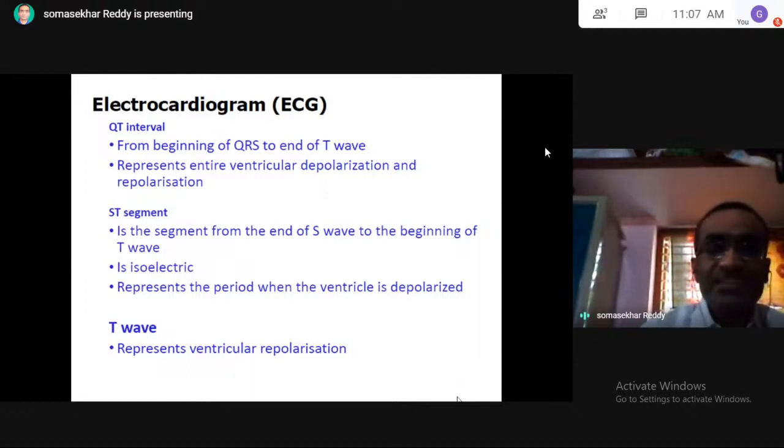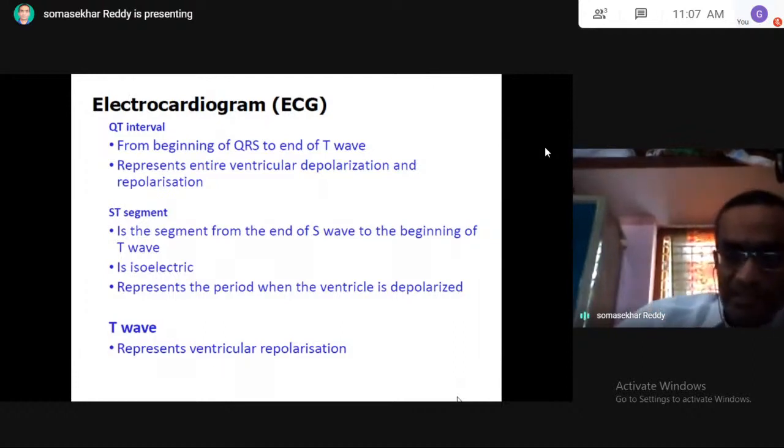Coming to ST segment, it is the segment from the end of S wave to the beginning of the T wave. It is isoelectric. Iso means same or similar. It represents the period when the ventricle is depolarized. Period means duration.